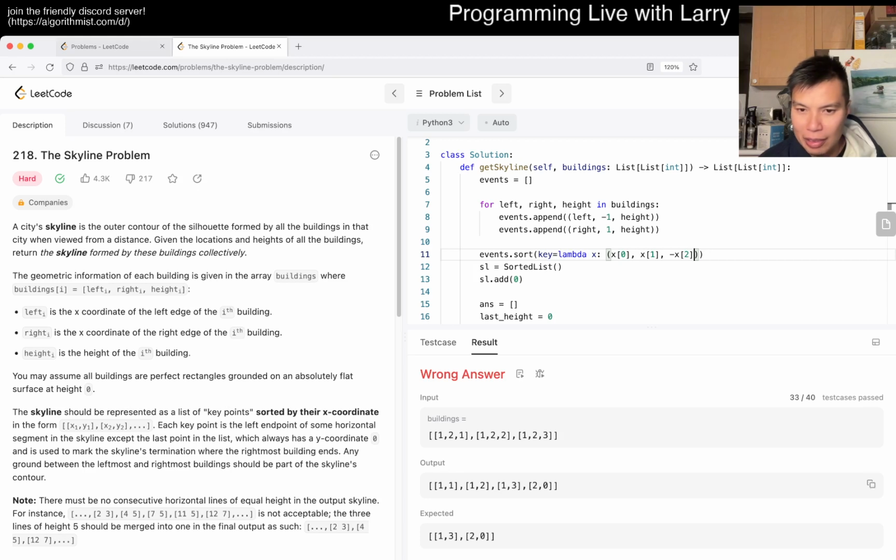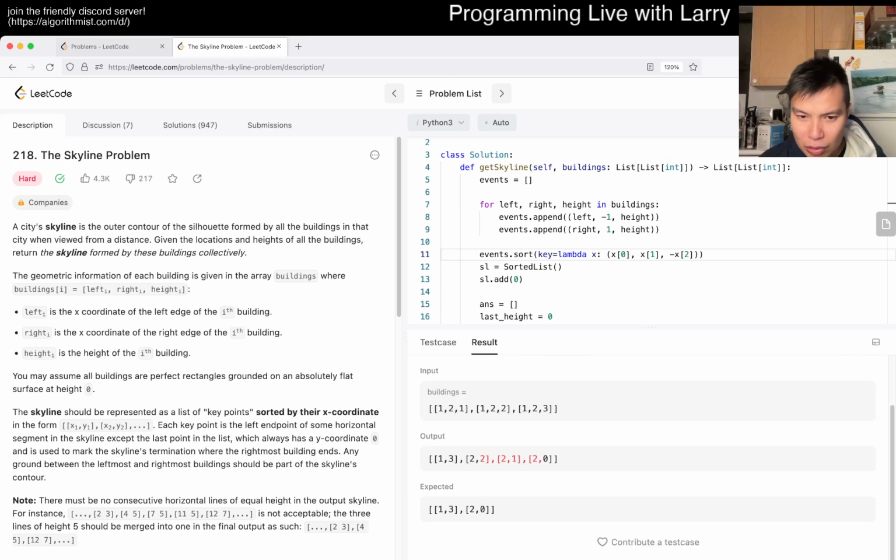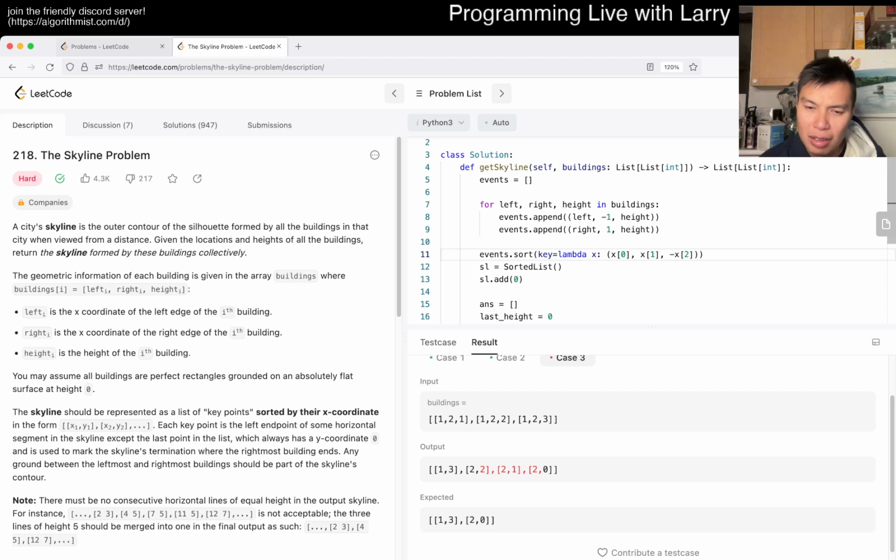I don't know how to add that. Oh, okay, that's actually pretty cool. Still wrong though. Oh, huh. That's funny. 2, 2, 2, 1. 2, 0 is the last because we do the negative height. Okay.